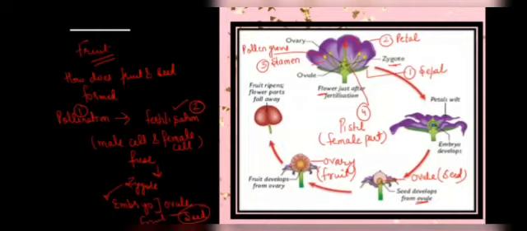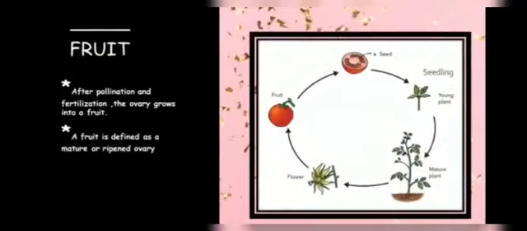So let's see the definition. Fruit: after pollination and fertilization, the ovary grows and changes into fruit. So what is the definition of fruit? Fruit is defined as a mature or ripened ovary.